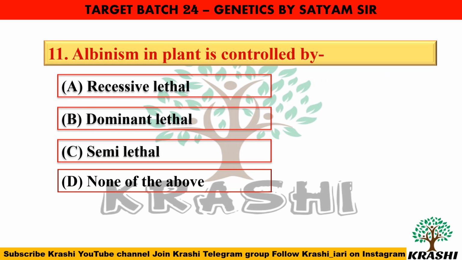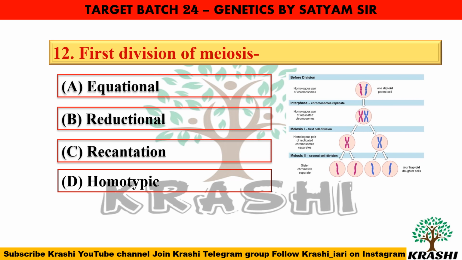Question number 11. Albinism in plants is controlled by? So it is controlled by a recessive lethal. Question 12. First division of meiosis is? It is called reductional division. As we see here, 2n becomes n.